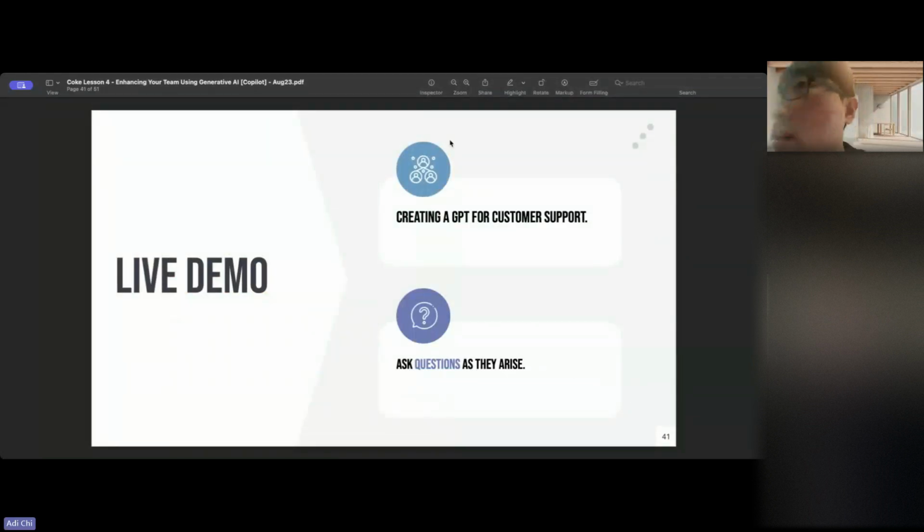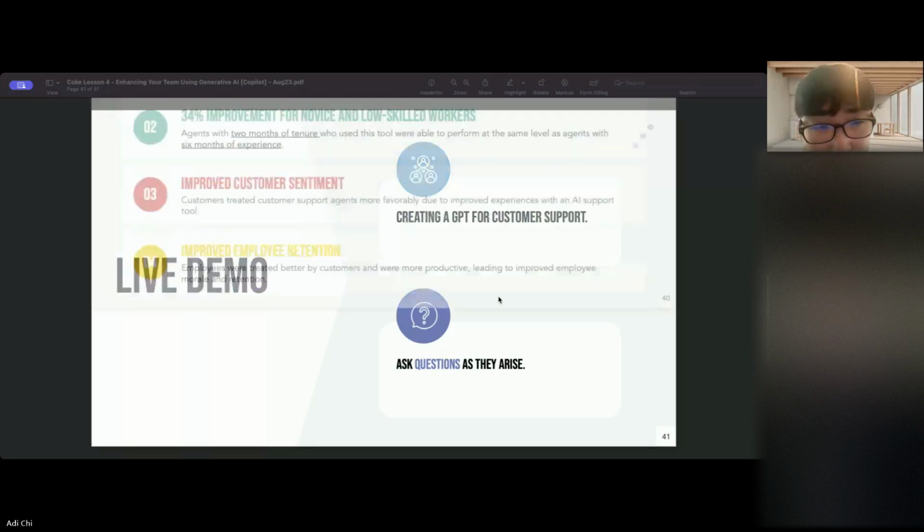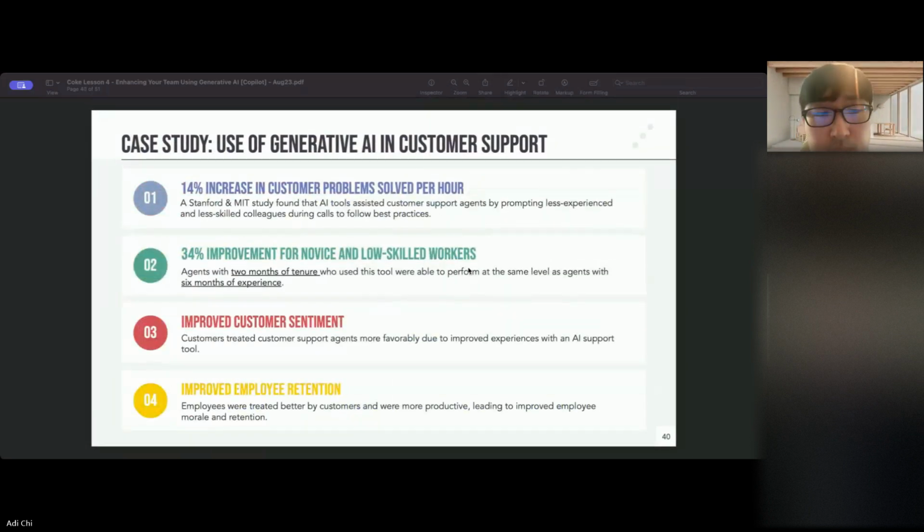Are the agents performing at the same level, or is AI performing them? Can you elaborate on this question, Marie? And thank you for the question, by the way. I guess I'm just trying to understand, and it's on the previous slide, the 34% improvement, and what you're saying here is that agents with 2 months of tenure who use this tool were able to perform at the same level. I guess my thinking is, isn't AI performing for them? It's actually not the agents, it's AI.